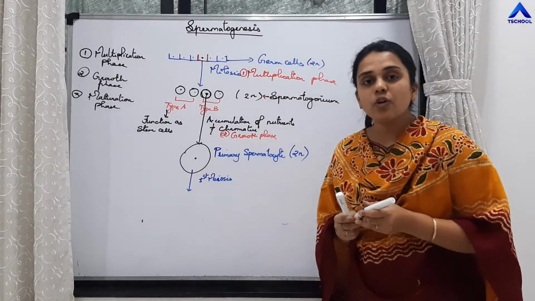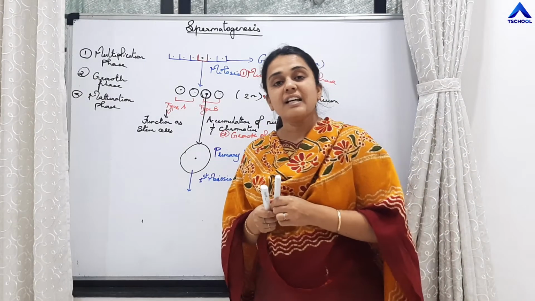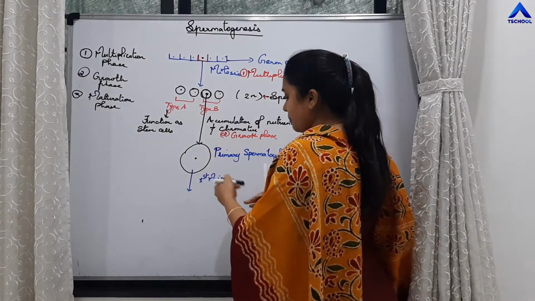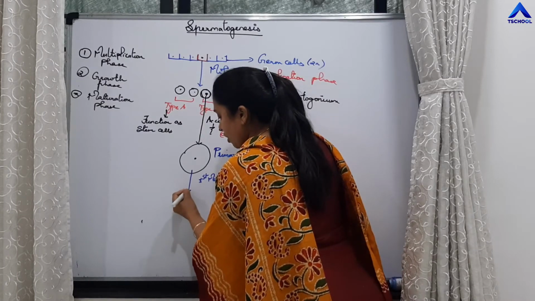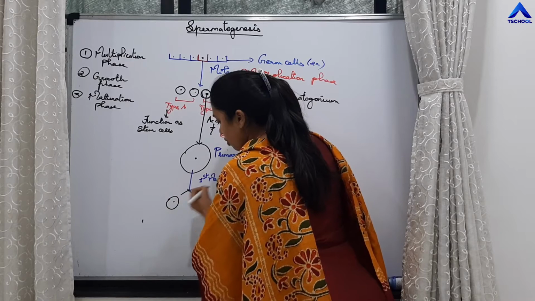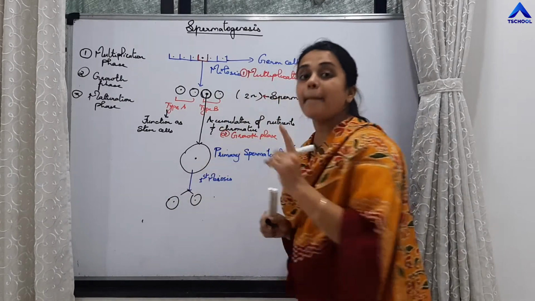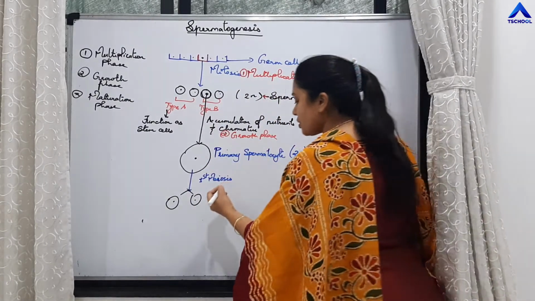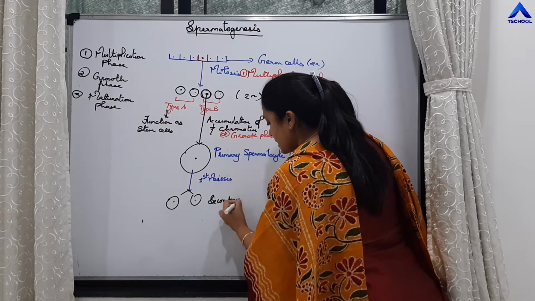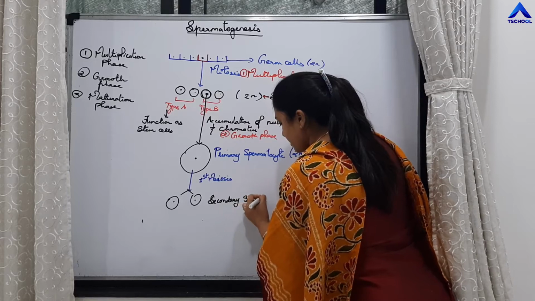And students, we know the first meiotic division is the reductional division. So from this single primary spermatocyte, what is formed? Two cells are formed, and both the cells will be haploid cells, and those cells are called secondary spermatocytes.